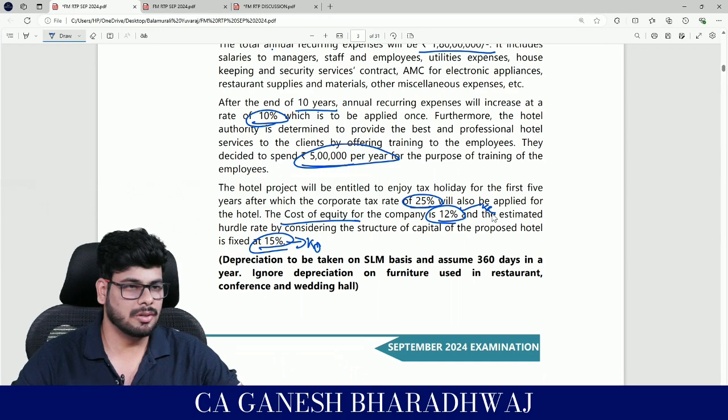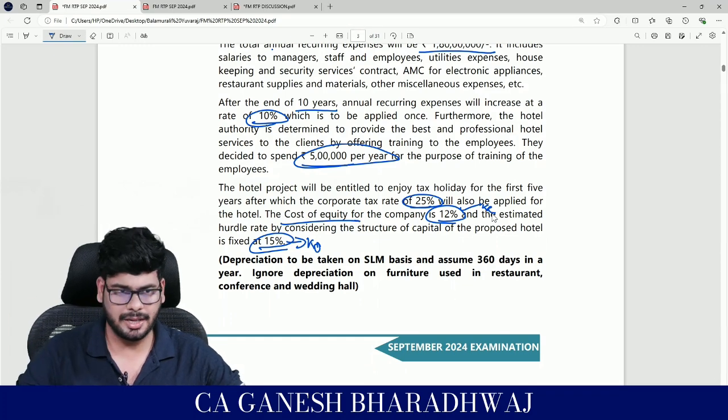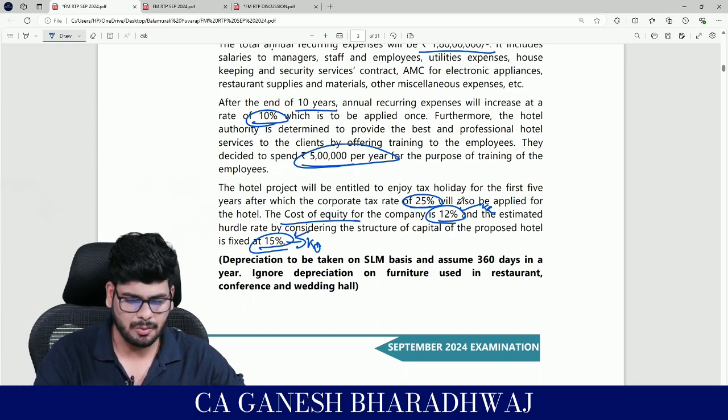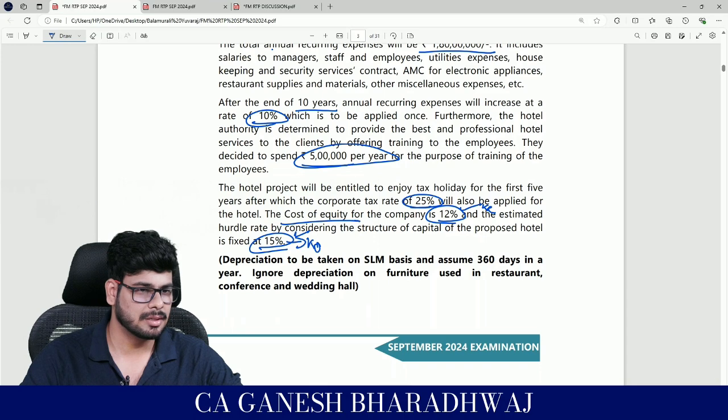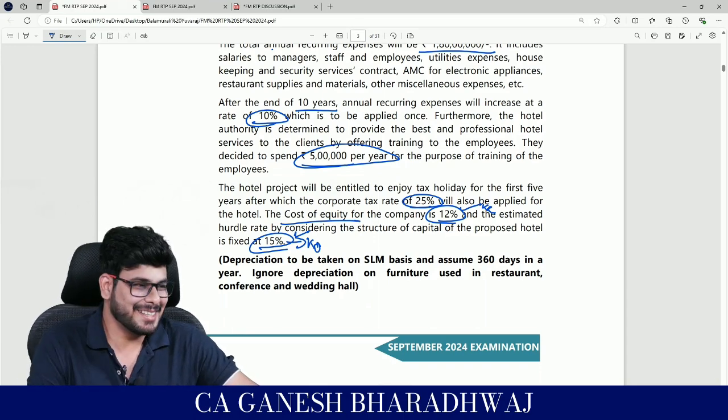No. One second, guys. So in capital budgeting, we use a discount factor, discount rate. What is the discount rate? KO. Then you need only 15%. Why do you need 12%? You should ignore it. Guys, this is the issue.